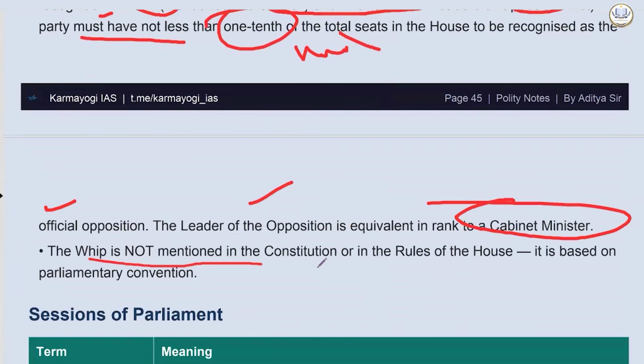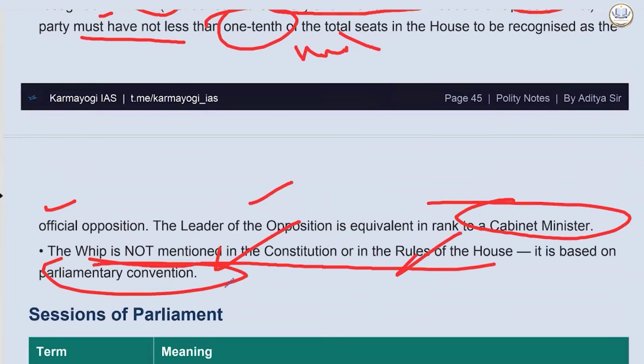The whip is not mentioned in the constitution or in the rules of the house. Not in the constitution, not even in the rules of the house. It is based on parliamentary convention.